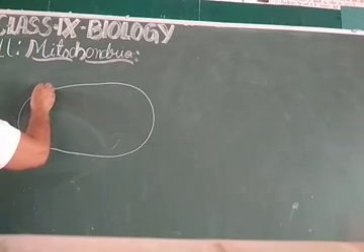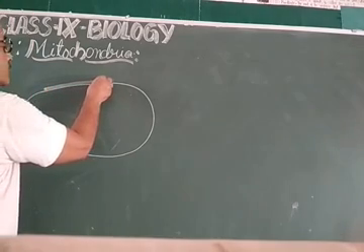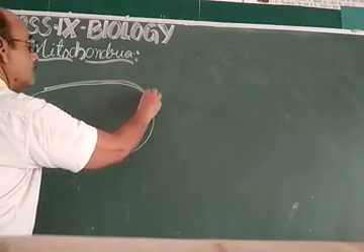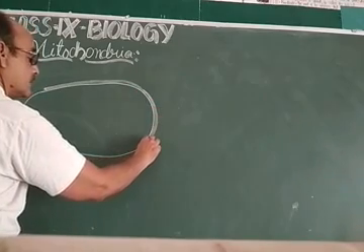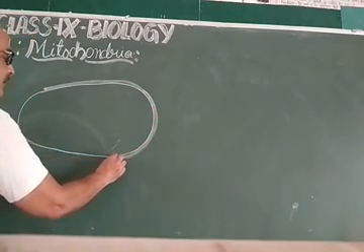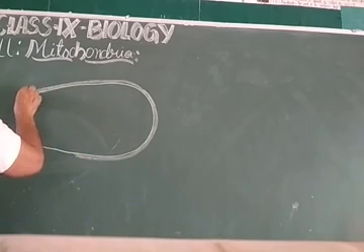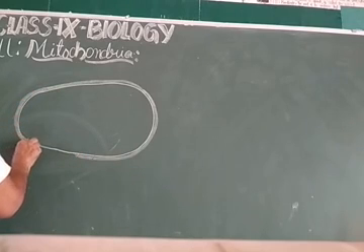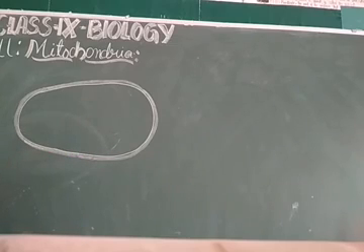It is a double membranous structure, just like the plastid. Double membrane means outer membrane and inner membrane. The outer and inner membrane form the boundary of this mitochondria, which is suspended in the cytoplasm.